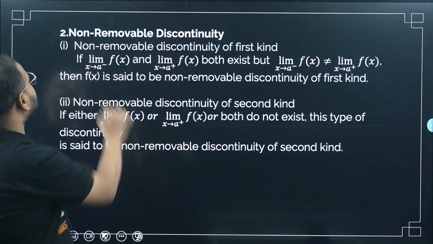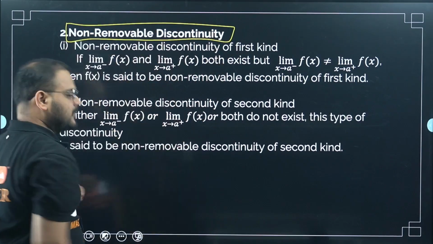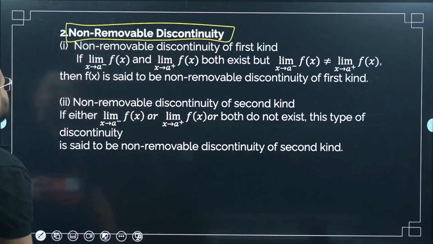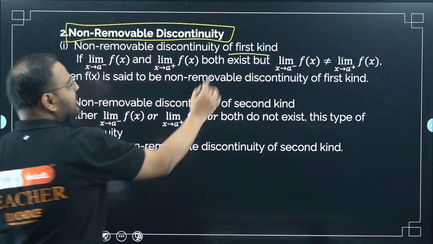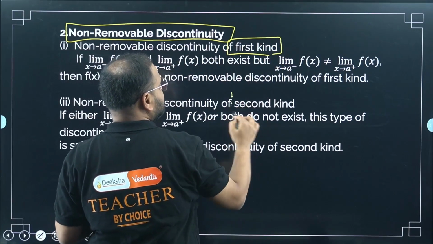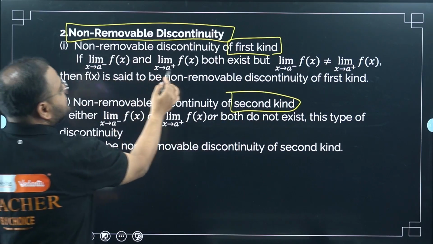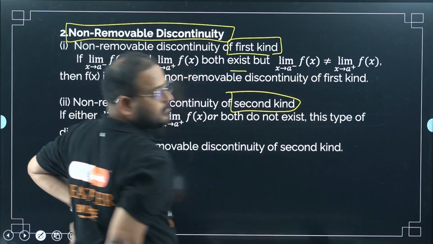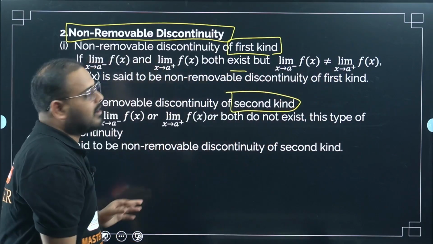Now the next kind is non-removable discontinuity. What are the other two cases? Non-removable discontinuity of the first kind. So we have a total of three cases. First we already took the removable type. The other two cases: the limit values exist but are not equal to each other. Limit exists but not equal to each other means again the function is discontinuous.